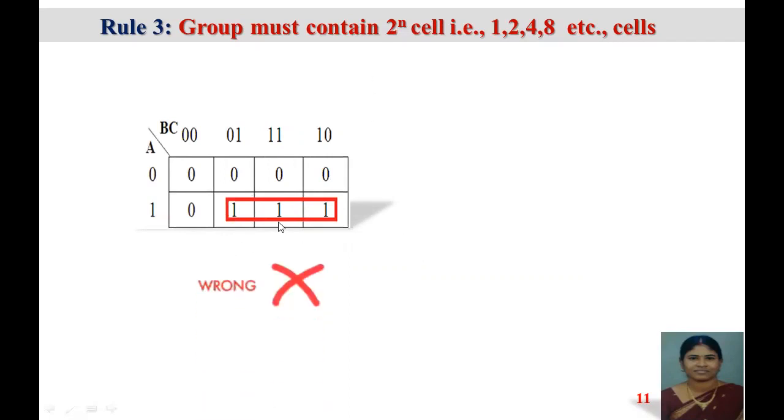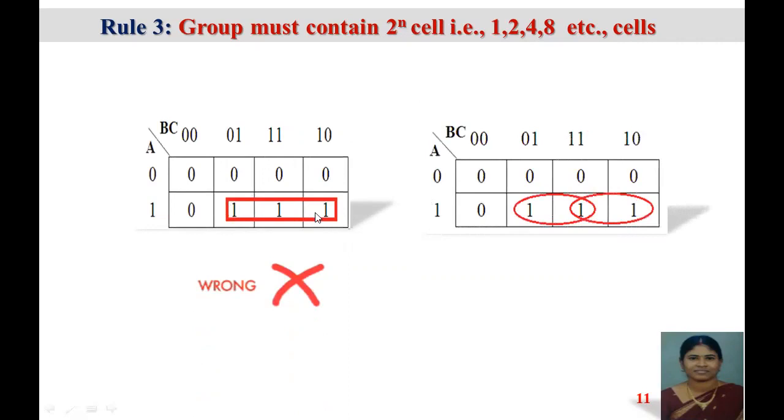So this is the wrong way of grouping. What is the correct way of grouping? Whenever we have 3 ones nearby, we have to make 2 groups. So the first 2 squares we have grouped, then the next 2 squares. This is the correct method of grouping.